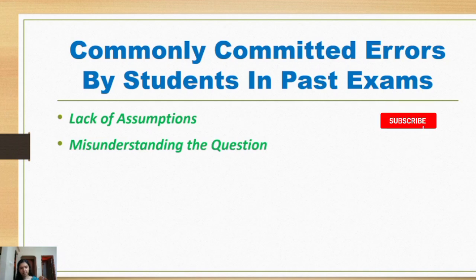The next commonly committed error was misunderstanding the question. Most of the time, if there is any twist in the question, it will usually confuse the students. This confusion reflects in an incomplete or incorrect solution. For example, the question might be similar to the question in the study material, but only one different type of adjustment may be required. So it is very important to look at the questions minutely. Take a moment to thoroughly read the question, highlight the key details and clarify the requirements before you start answering the question.